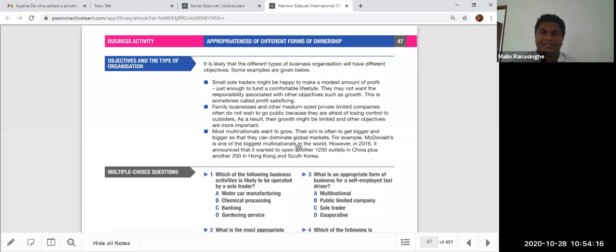Most multinationals want to grow. Multinational companies want to be bigger and bigger, and they want to dominate the entire global market, like McDonald's and so on. So it's better to be at MNC level. So these are the other objectives that are also important: profit satisfying, family business as a medium-sized objective, and multinational objectives. They differ in profit satisfying. Business expansion and growth: here, multinational companies increase market share and expand. So these are the topics that we talked about.